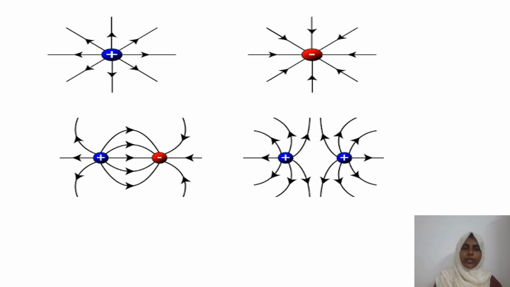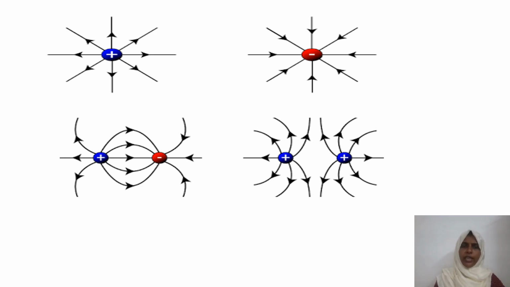Please do it. In the first picture, that is in the case of a positive charge, it is radially outward. In the case of a negative charge, it is radially inward. In the case of a system of two positive charges, it represents repulsion. But in the case of an electric dipole, it represents mutual attraction between them. So now we have the concept of electric field lines.